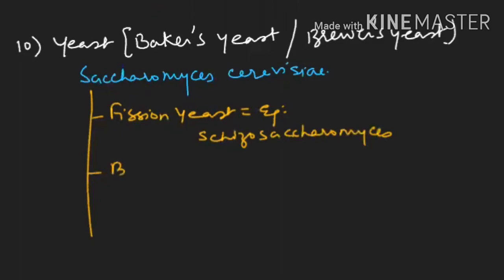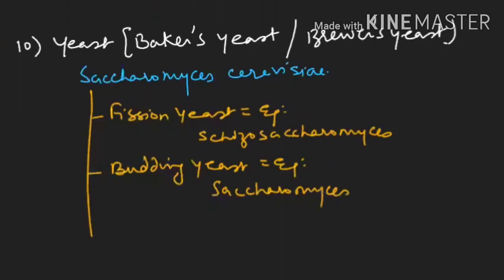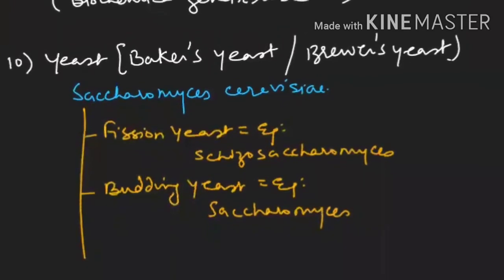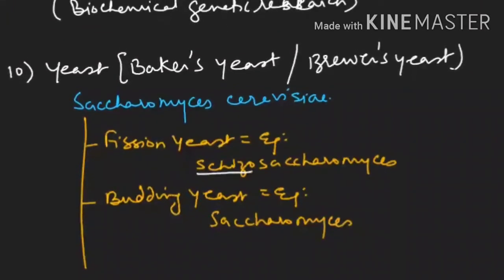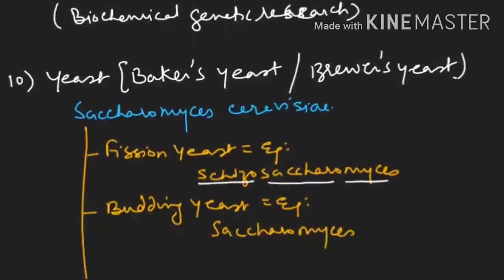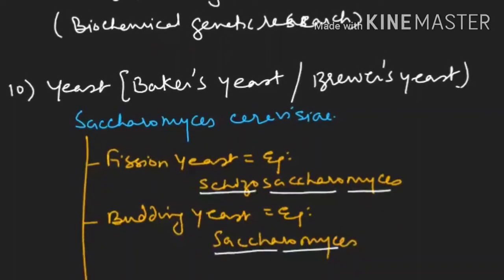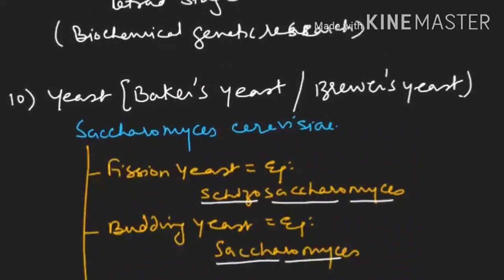Then the second is budding yeast. An example of budding yeast is Saccharomyces. Clear? Just this much, if you remember, it will help you. Up till here, is it clear?